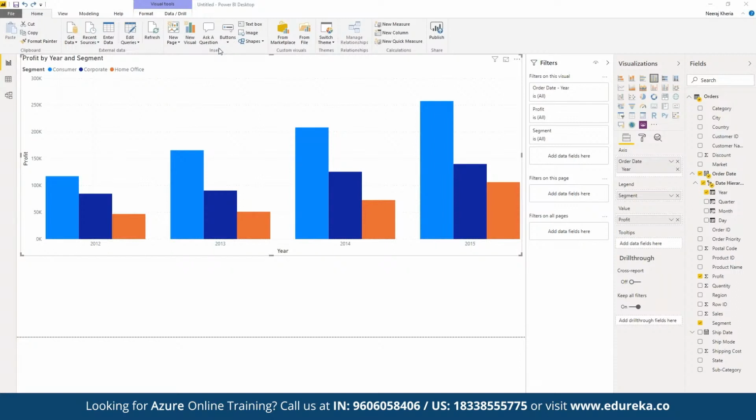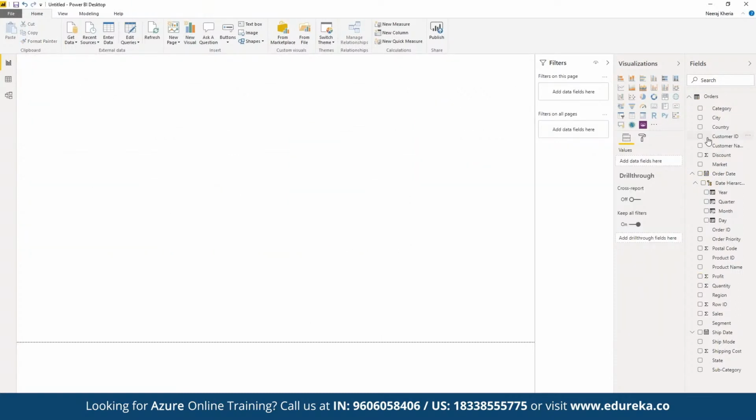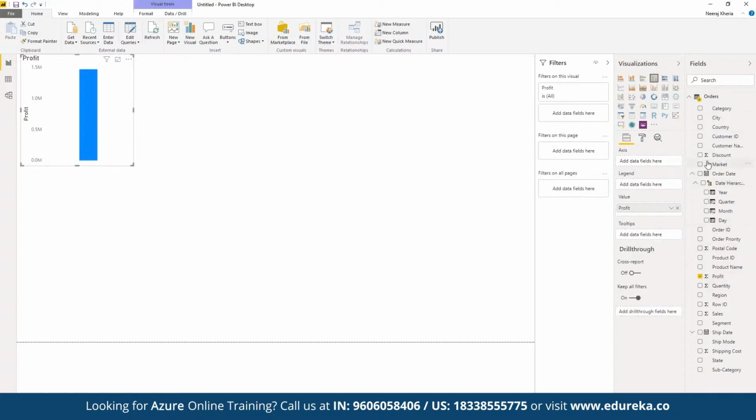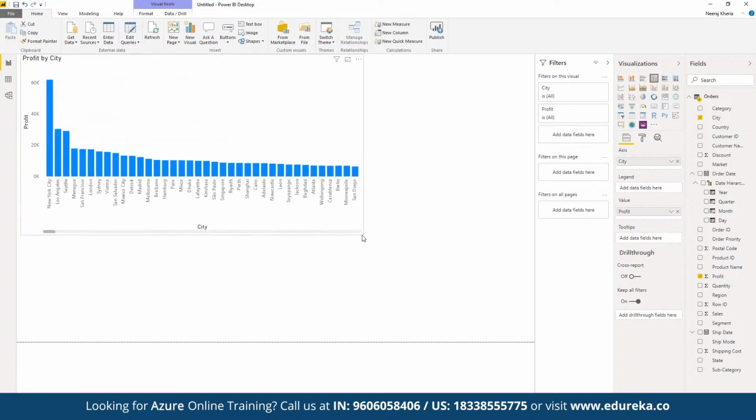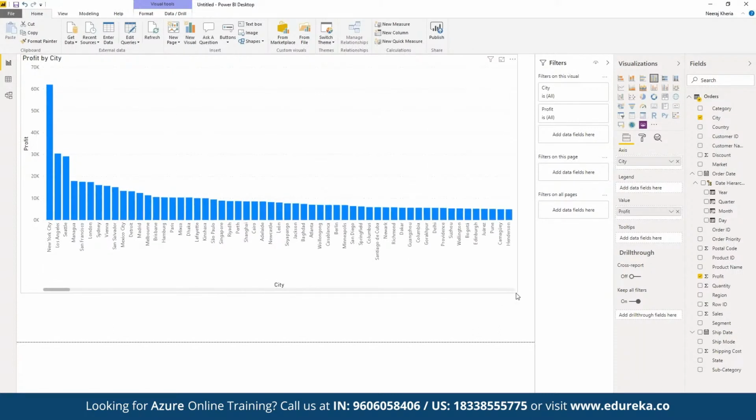And depending upon the data set, we have multiple integrations available that we can make use of. For example, say we want to visualize some kind of geospatial data set. Here we can click on add, and we can visualize the entire geospatial data set as well. For example, let's say we want to see the profit distribution based on different cities. Now if we have this kind of data set, we can choose how exactly we want to visualize it.